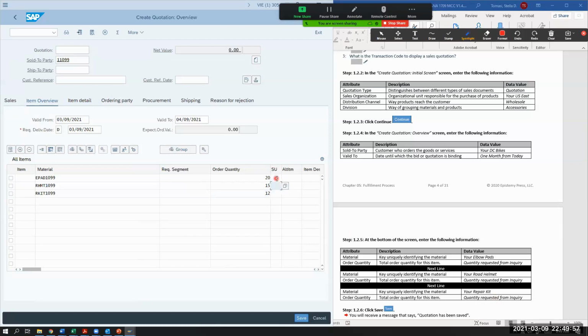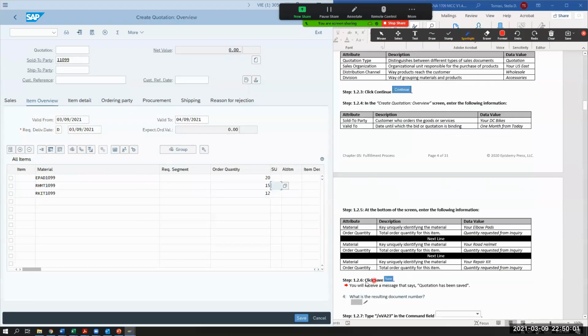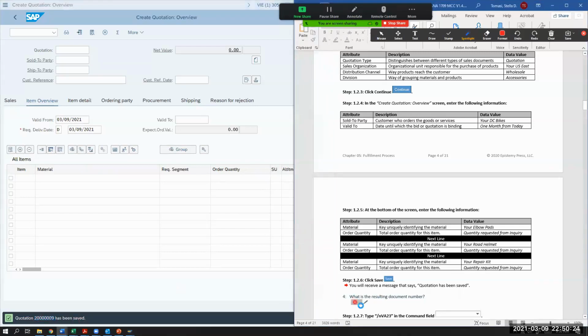So this is all it's asking me to do, and then it says click on save. So I'm in step 1.26, and then there's a red arrow. You will receive a message that says the quotation has been saved, and I need to get that resulting document number, which is going to show up here. So I'm going to hit save. Quotation document something has been saved. So you can copy that quotation number right here for number 4.